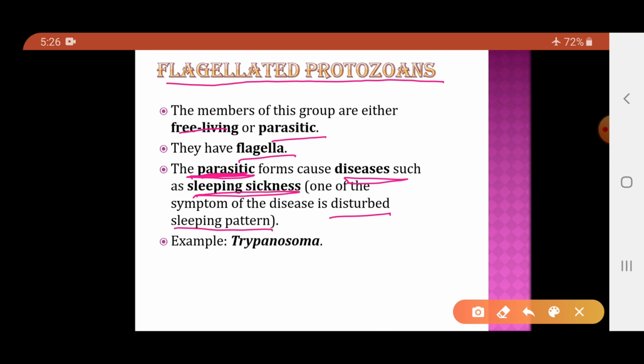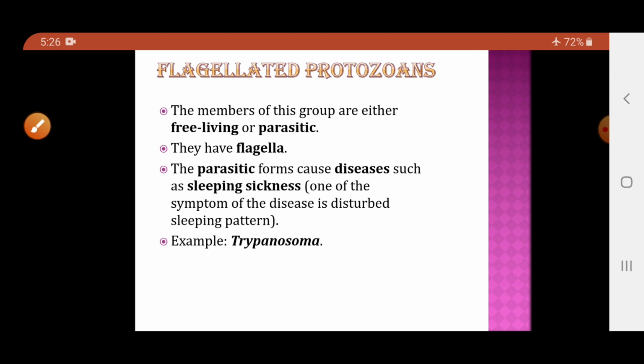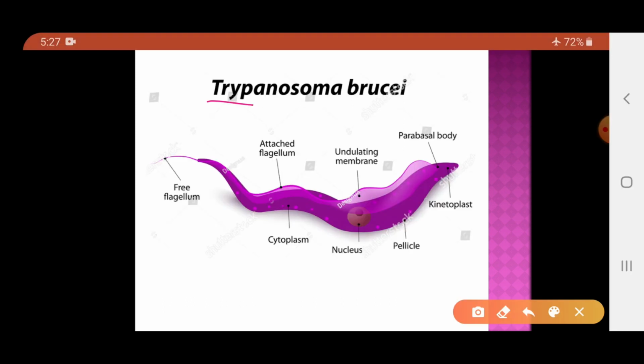So, the parasitic flagellated protozoans may cause diseases. An example is sleeping sickness, and the organism which causes sleeping sickness is Trypanosoma. This Trypanosoma is a parasitic flagellated protozoan, and it causes the disease called sleeping sickness in human beings. So, this is the structure of the Trypanosoma, which possesses a flagellum on its free surface.